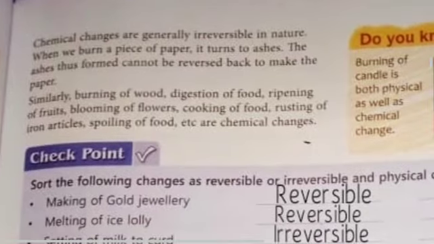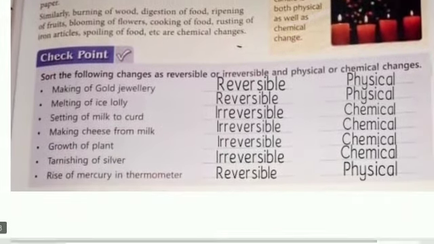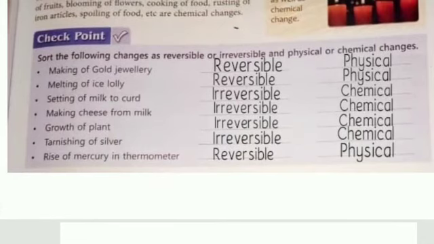Now come to the checkpoint. We have to make a list. Sort the following changes as reversible or irreversible and physical or chemical change. Making of gold jewelry, it is reversible and physical change.